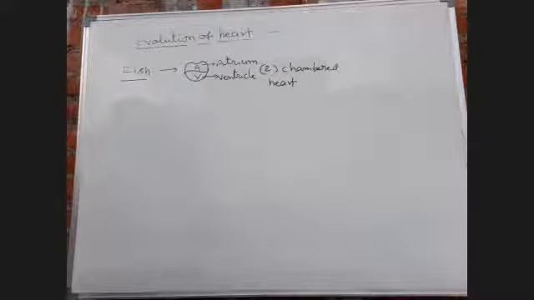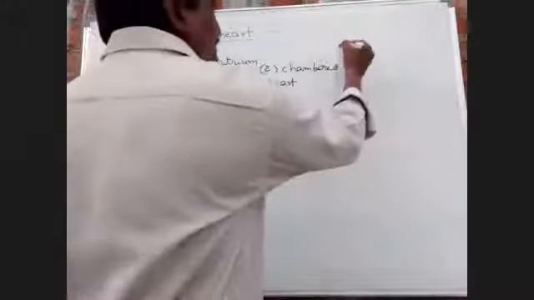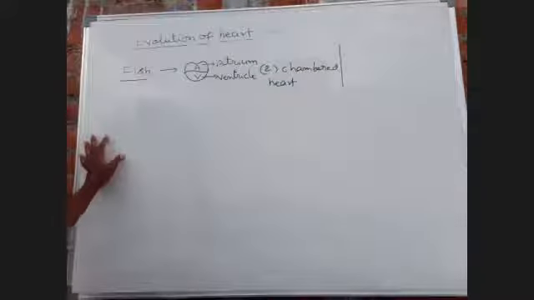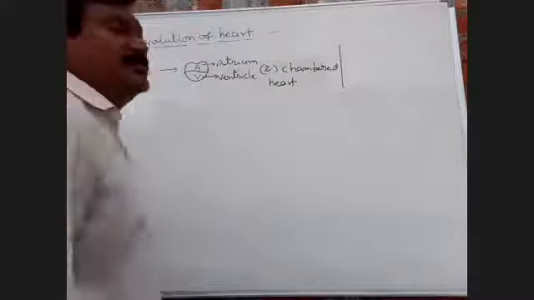Okay, good. Next, the shape of a fish heart.